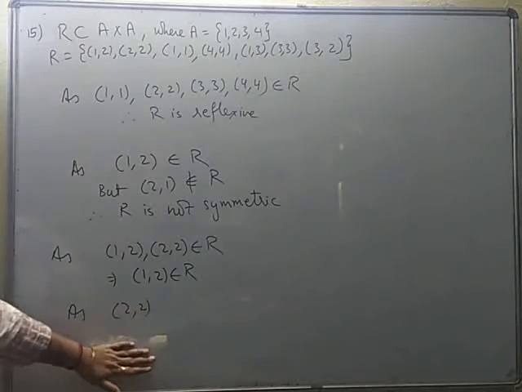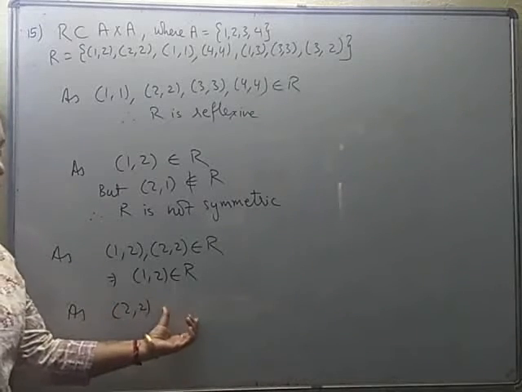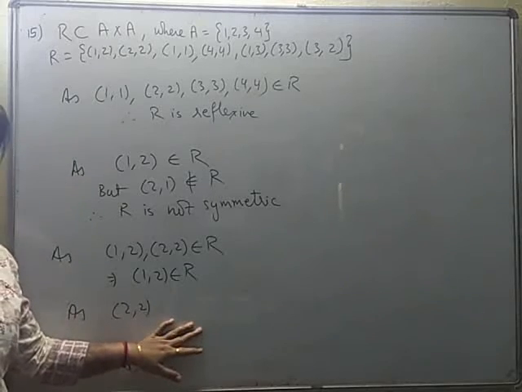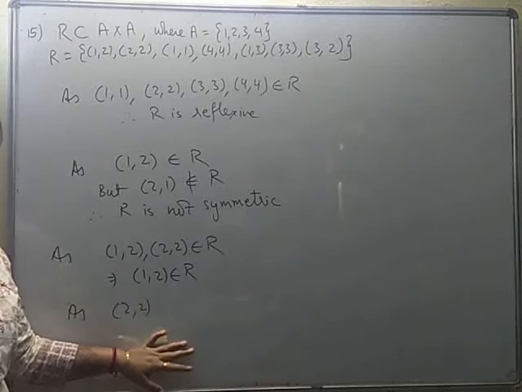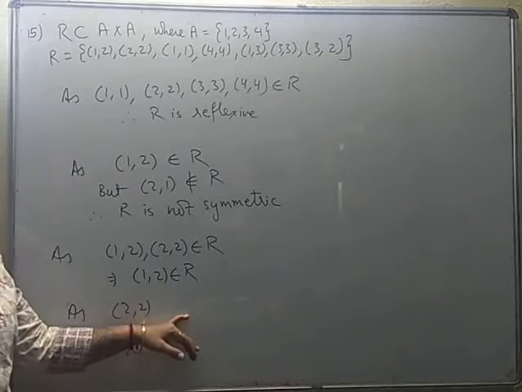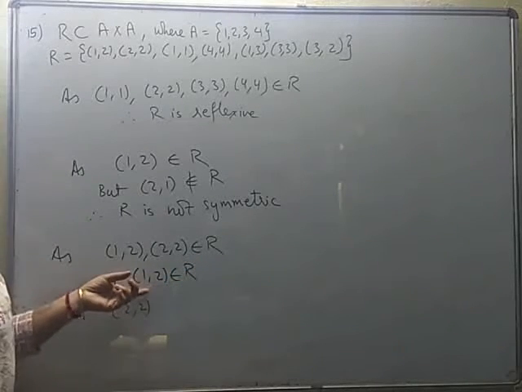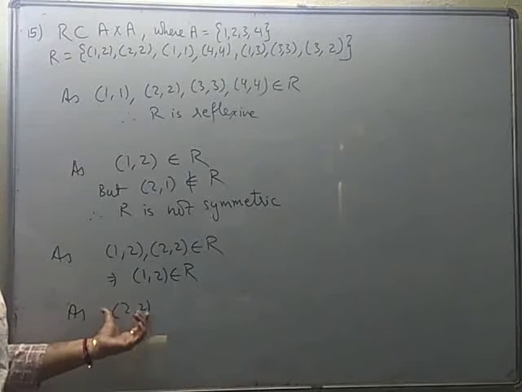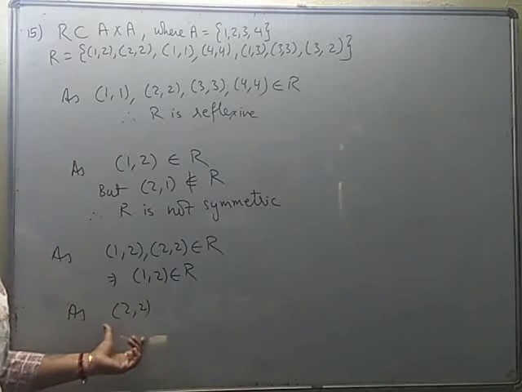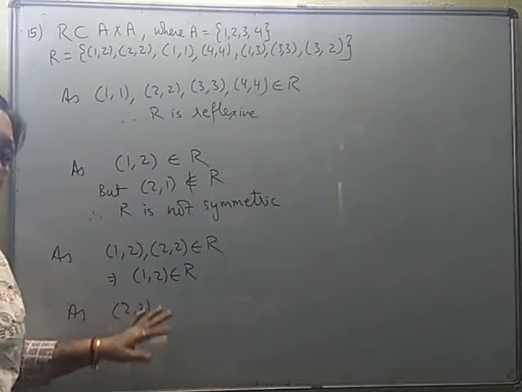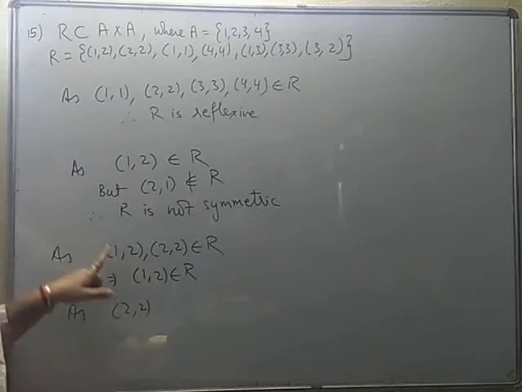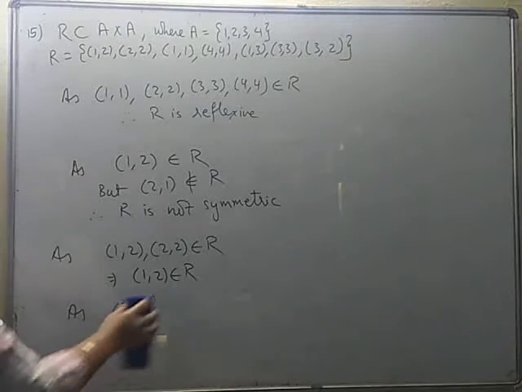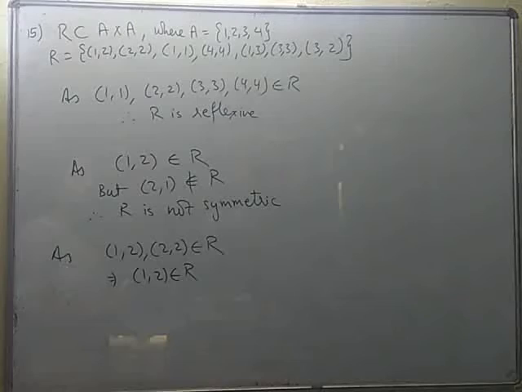When the two required pairs are not available in the given order, it will be considered transitive only, because till two pairs are available and we are unable to check for the third one, we cannot say that it is not transitive. If the initial requirement is not fulfilled, then it has to be considered transitive only. So till now we have checked two cases, we know it is transitive. We'll simply move on to the next pair.